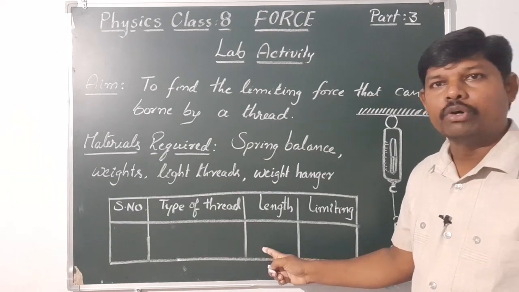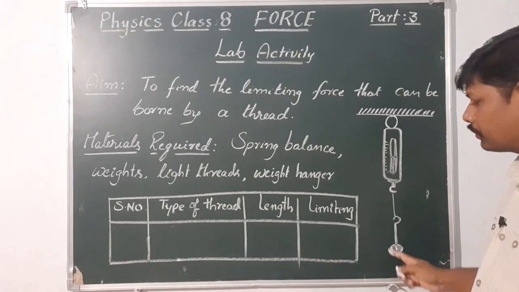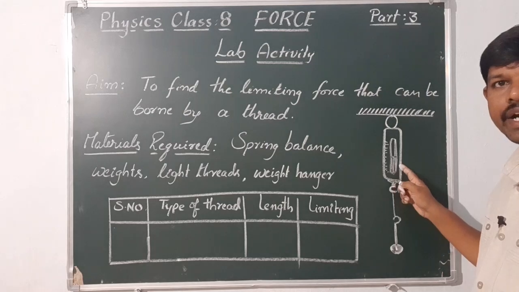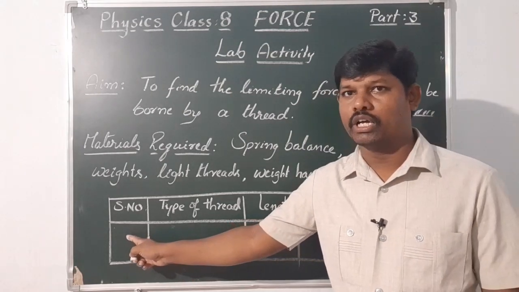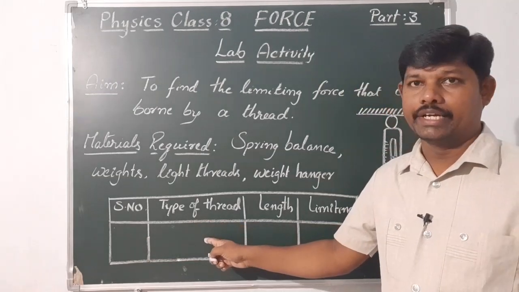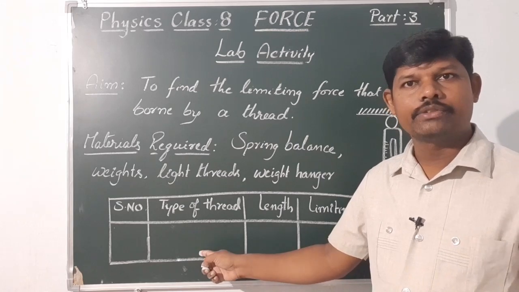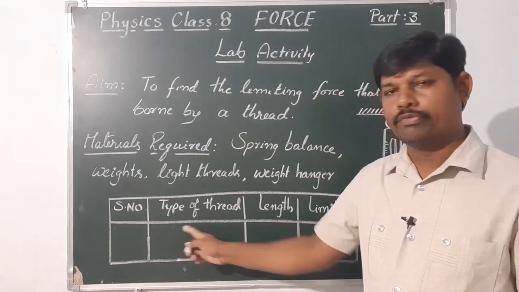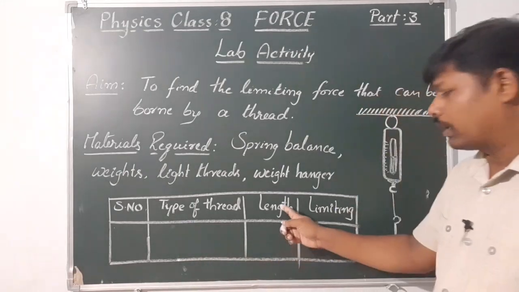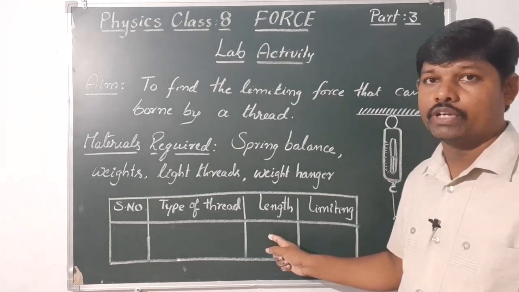Observe the table. After adding weights, you have to note down the readings of the spring balance in the given table. First, serial number 1. Type of thread: which thread you have taken? Cotton thread, silk thread, linen thread, nylon thread. Like that, we have to collect different threads. The first thread is cotton thread. What is the length of the thread? How much length we have taken? We have to note it down here.